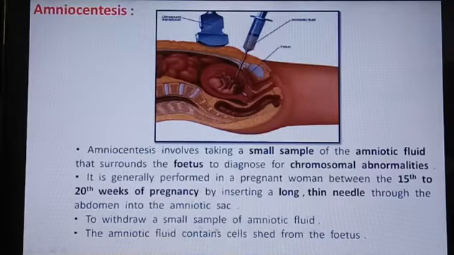To withdraw a small sample of the amniotic fluid, that fluid contains cells shed from the fetus. So how do we identify them? The cells of the fetus are also there in the amniotic fluid. So only then can we identify the chromosomal abnormality, from the fetus cells present in the amniotic fluid. Okay, next one.